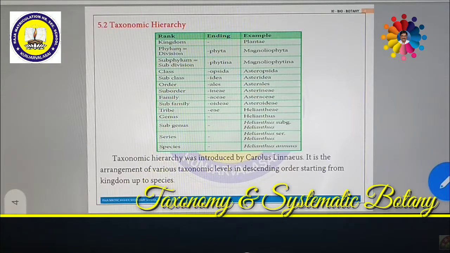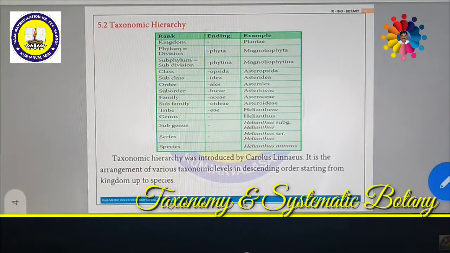So this is a systematic hierarchical order from top to bottom, from higher level to lower level. That means universe, Asian continent, Indian nation, then Tamil Nadu state, then Ramanathapuram district, then Mandapam taluk, then Vedalai, and your home and yourself. So this is a systematic order. This is called hierarchy.